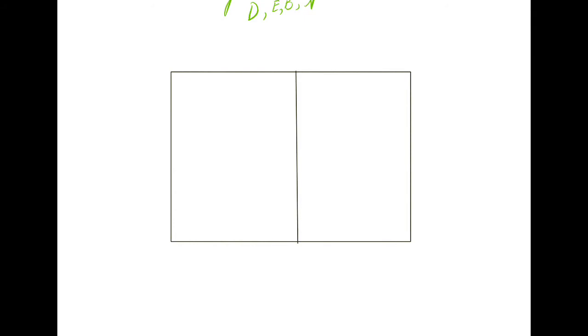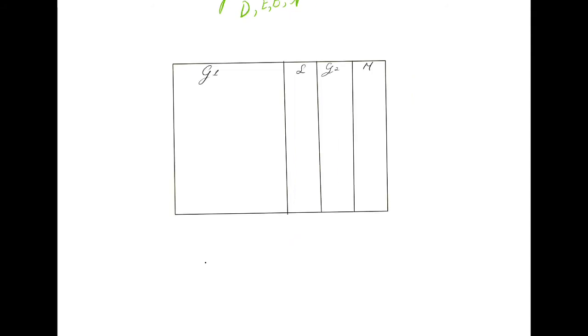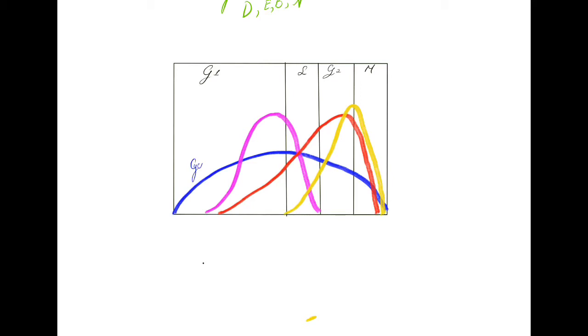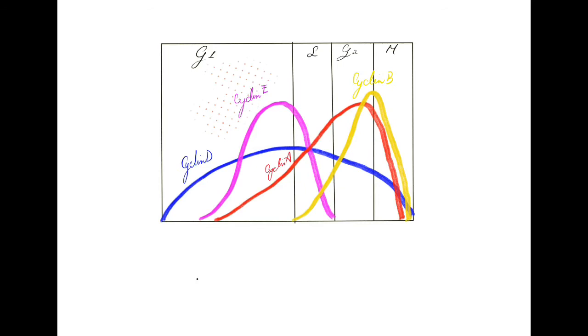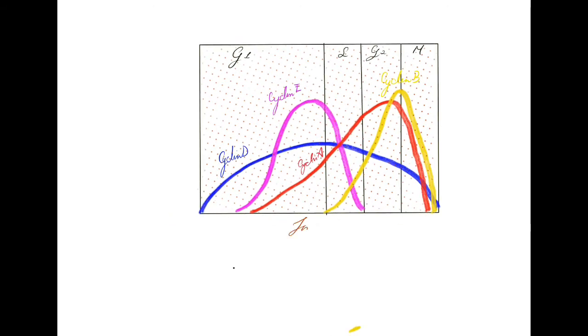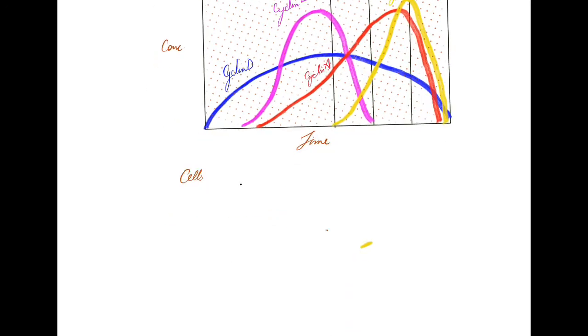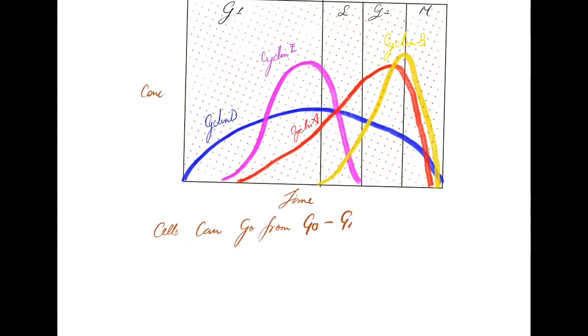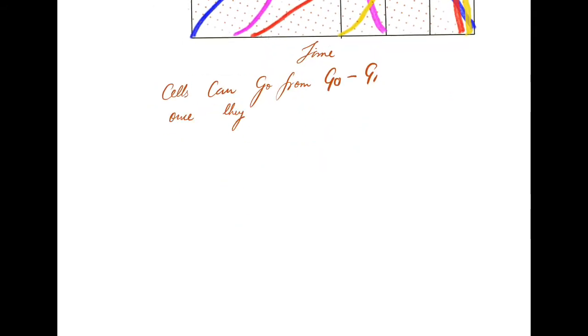If we plot a concentration versus time graph in G1, S, G2, and M phase, and see what their concentration is as the cell cycle progresses, we see an interesting graph. For cells to go from G0 to G1, that is from a senescent phase to a dividing phase, they need to have a particular size. They need to have a particular amount of nutrition present, which will initiate cyclin D. The prerequisite for cyclin D initiation is that it must have some nutrition.